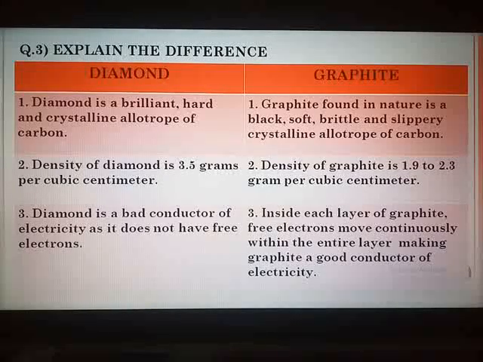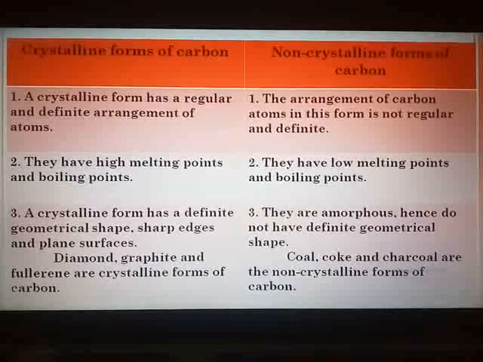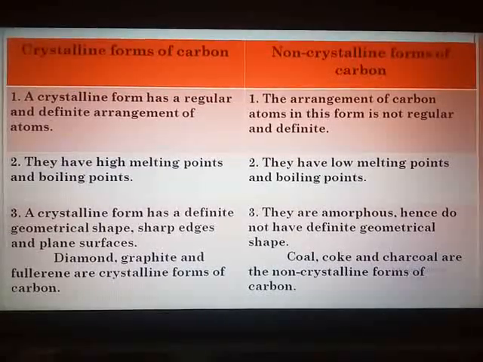Now we move to the next distinguish, that is crystalline and non-crystalline forms of carbon. Here the properties of crystalline form they have given in the textbook on page number 139. The points for non-crystalline forms, you have to write exactly the opposite of crystalline forms. So we begin with the first point, page number 139. You can see towards the end of the page, in blue color they have given crystalline forms under the heading allotropes of carbon. So point number 1 you can take from there.